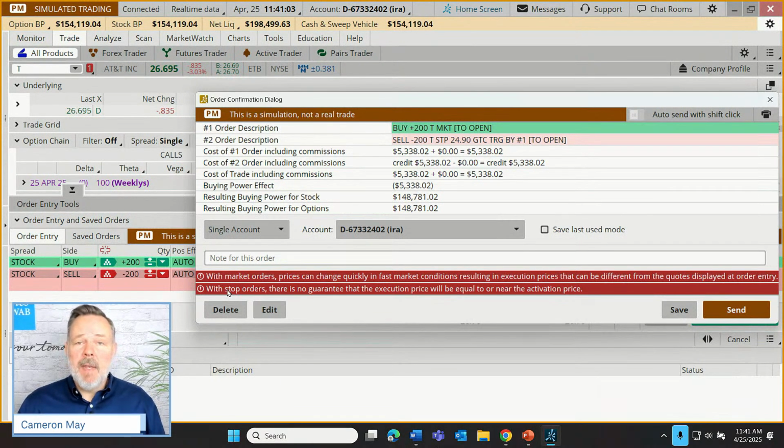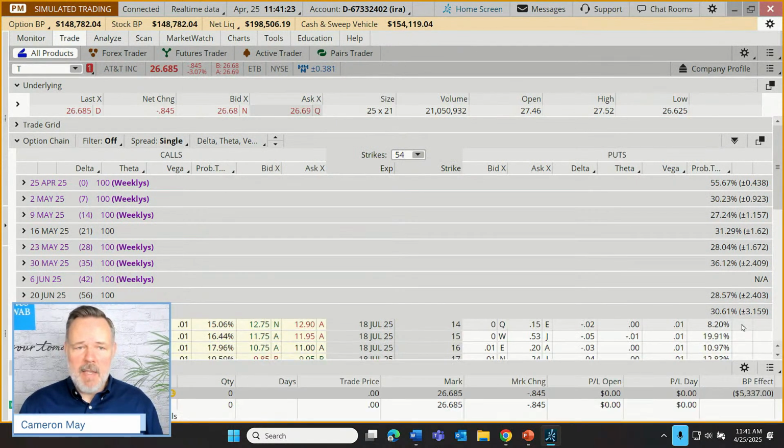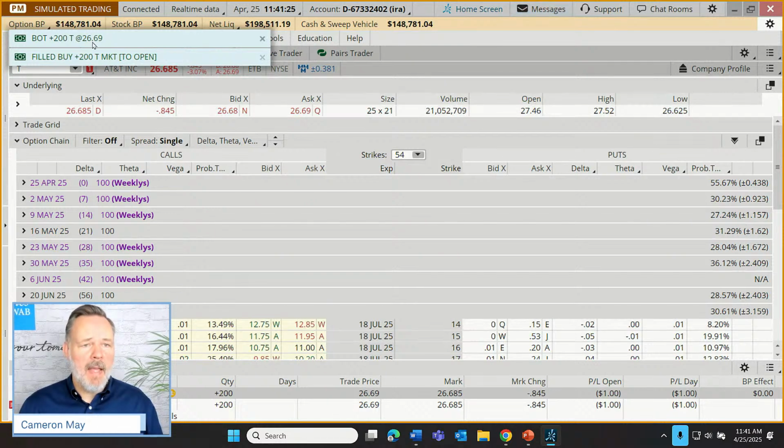Now we have a stop in at 24.90. With stop orders, there's no guarantee that the execution price will be equal to or near the activation price. In this case, that would be the 24.90 level. But in any case, buying 200 shares of T at the market price, selling those with a stop of 24.90, good till canceled. No commission on this trade, but there can be on some types of trades. And we'll send that order off. And we bought it. Hey, look at that, right at 26.69.